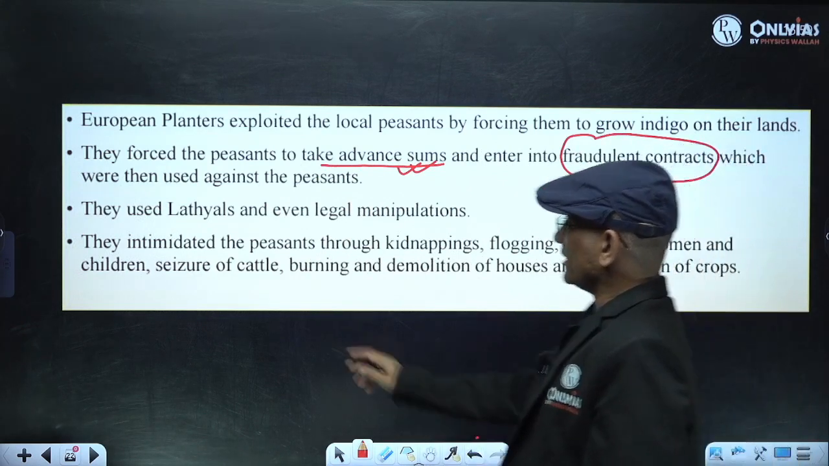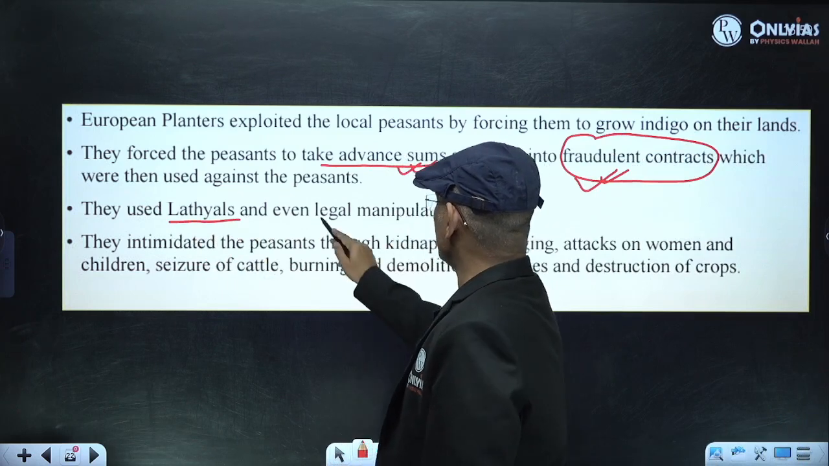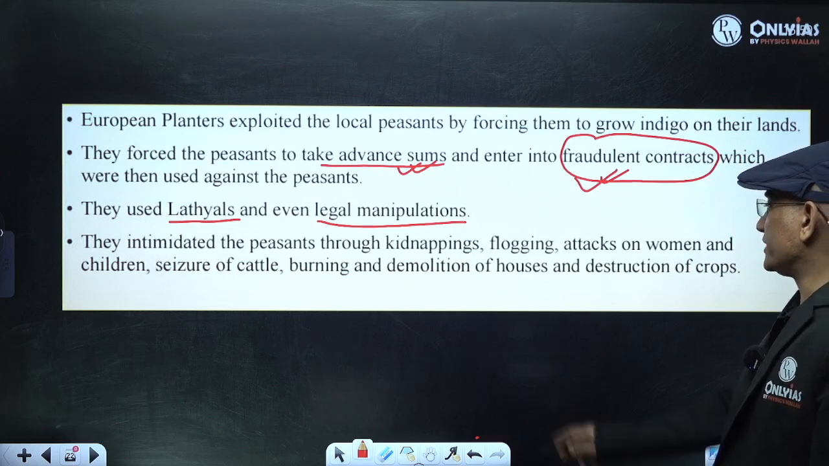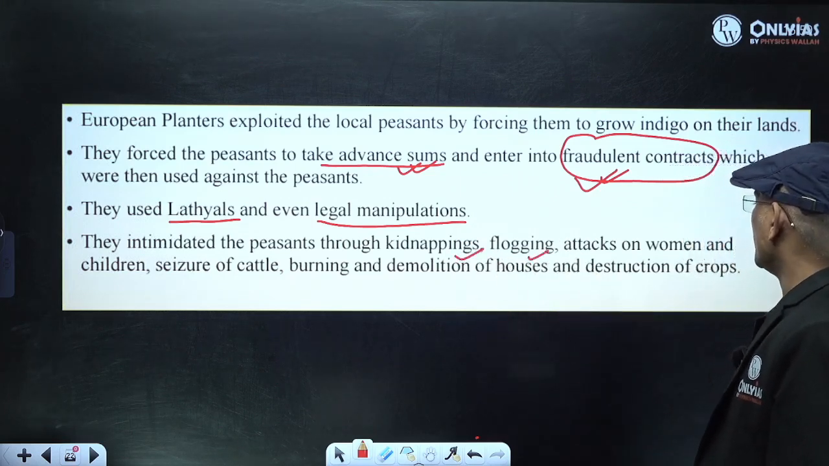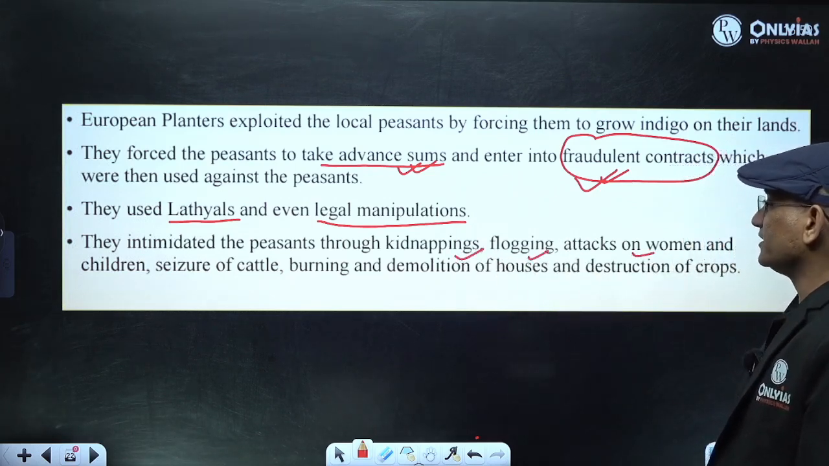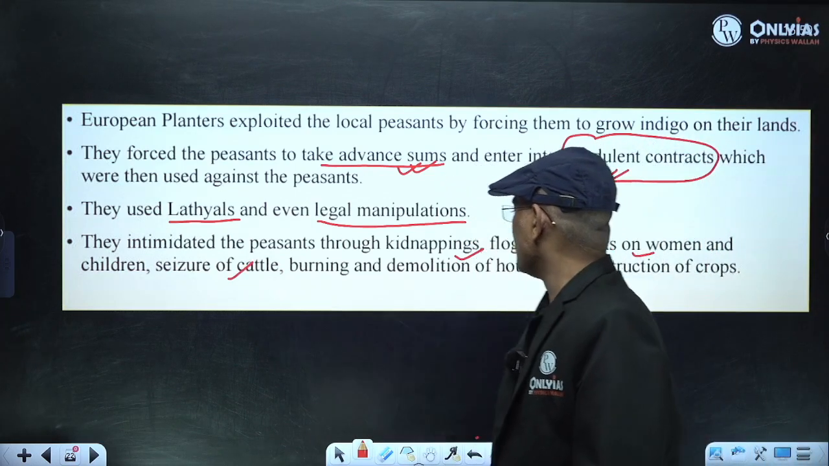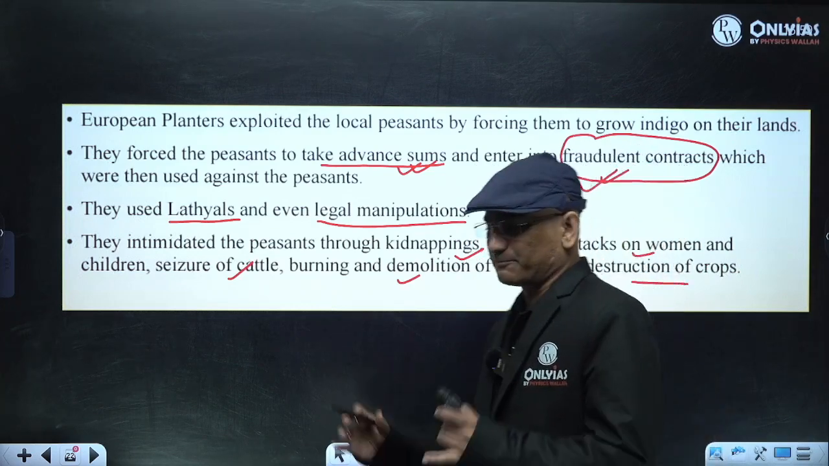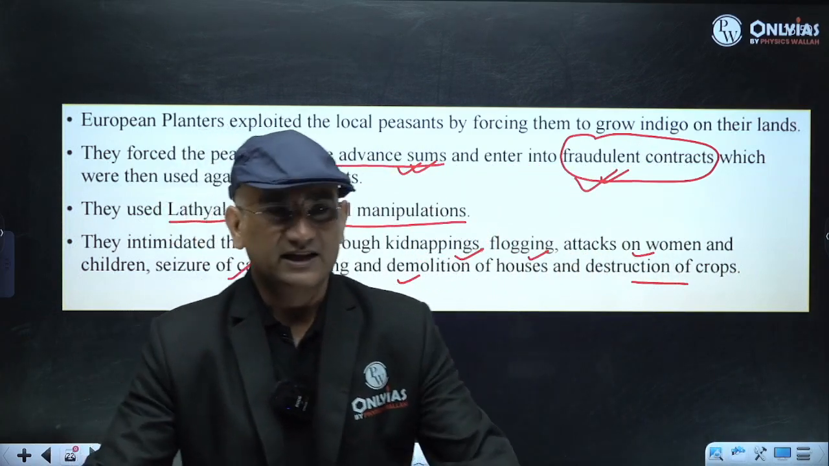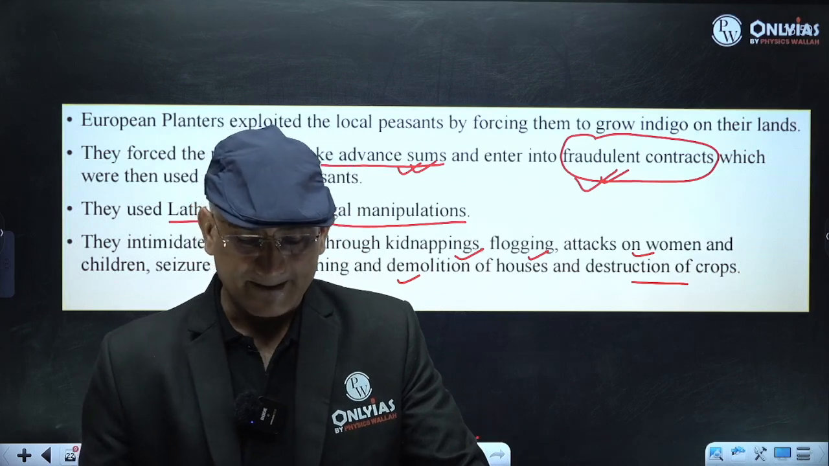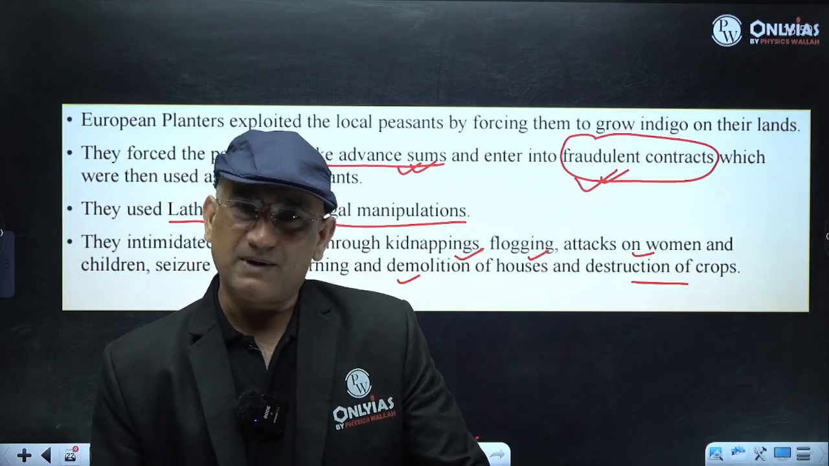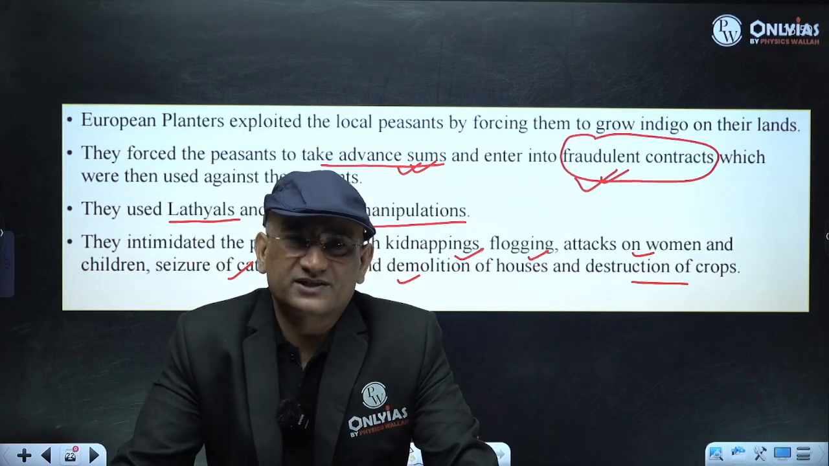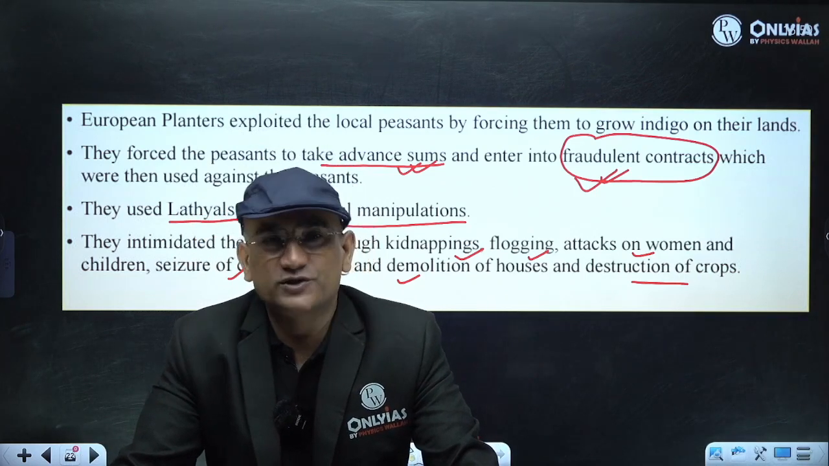They used lathials, they used legal manipulations, they intimidated them through kidnapping, through flogging, through the attack on their women and children, by seizing their cattle, by burning and demolishing of houses and destruction of their crops. So they were forcing them to cultivate. And they were led by Digambar Biswas and Vishnu Biswas. And in 1859, this reaction, this explosion, was there.